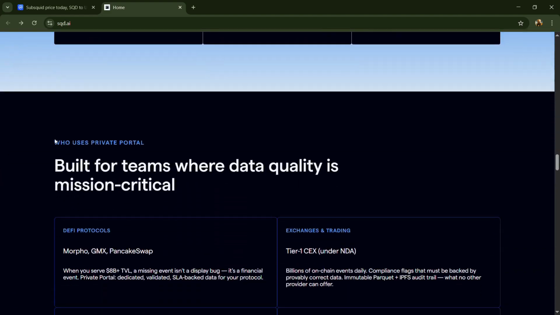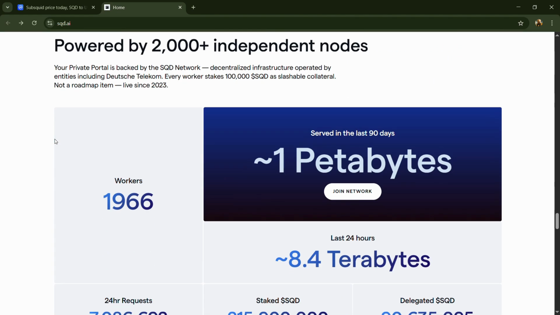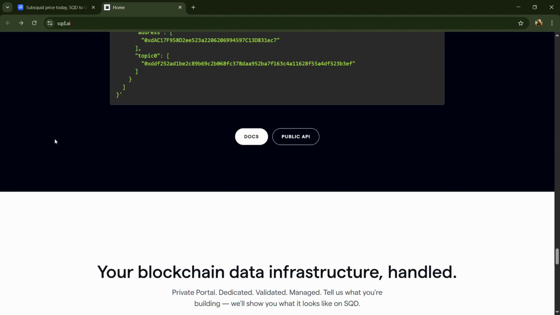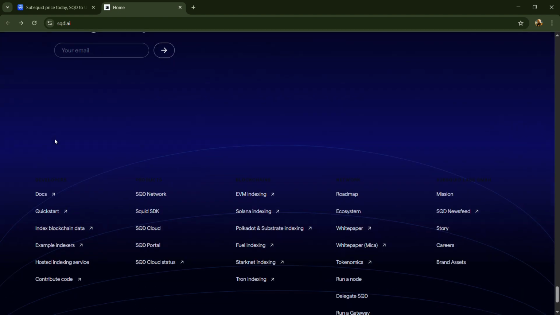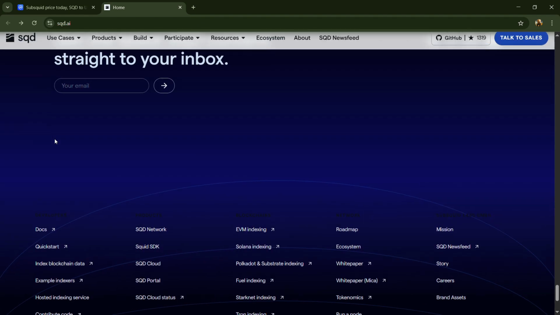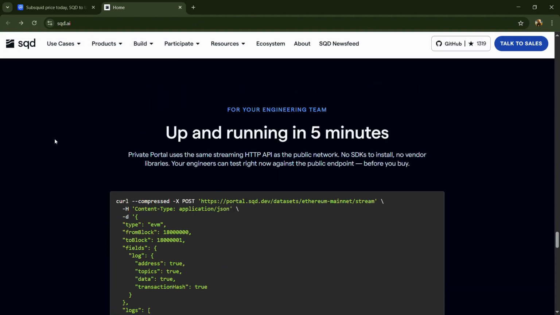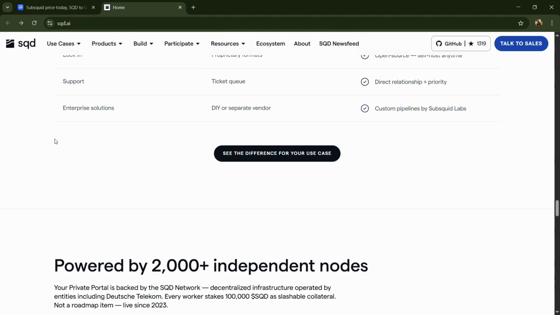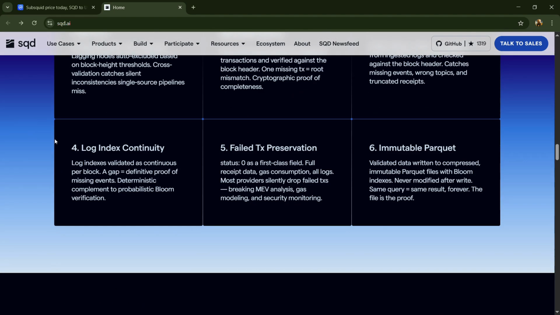According to the white paper, Subsquid is a decentralized data infrastructure network that provides fast, scalable and permissionless access to blockchain data for Web3 developers and AI applications. Decentralized data access: it operates a data lake and query engine, allowing developers to efficiently index and retrieve on-chain information across 200 plus networks.